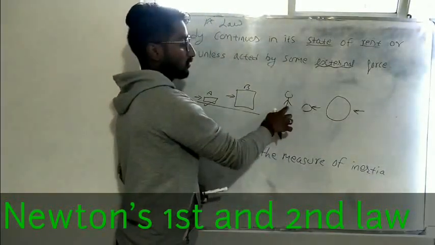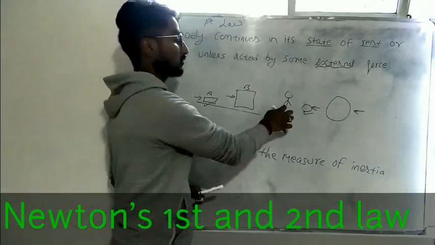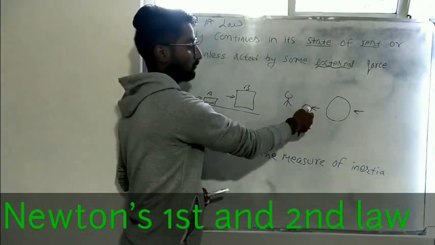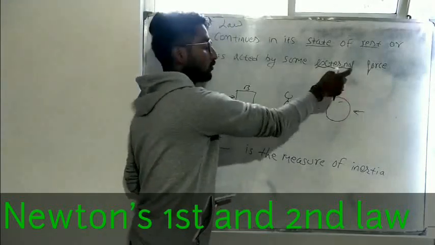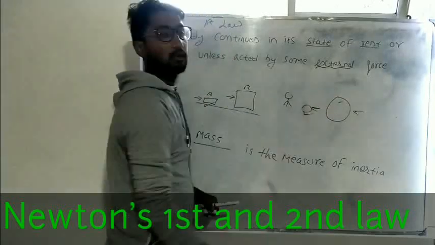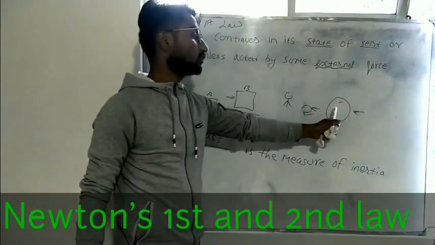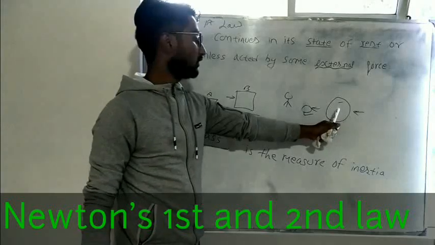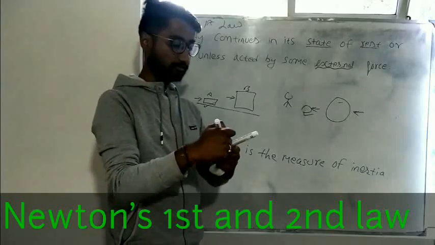Which iron ball will be stopped by this person easily? Of course, this iron ball will be stopped by this person easily rather than this one, because it has greater mass, so it will be difficult for him to stop this iron ball rolling towards him, which means this iron ball has greater tendency to remain in motion. So from here we can understand mass is the measure of inertia.